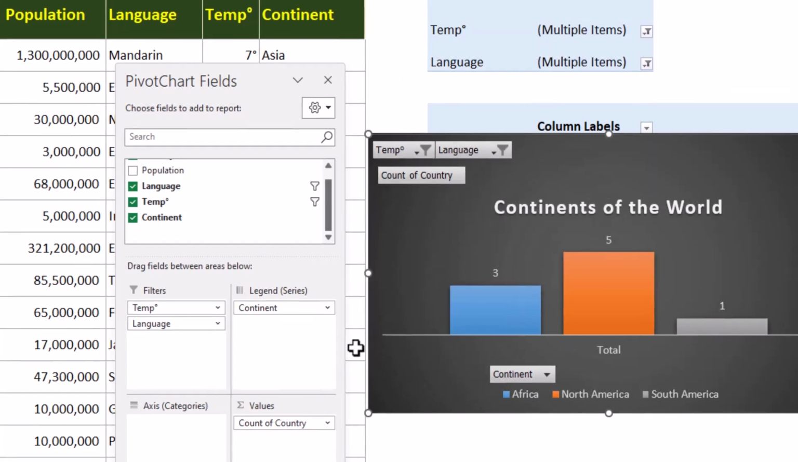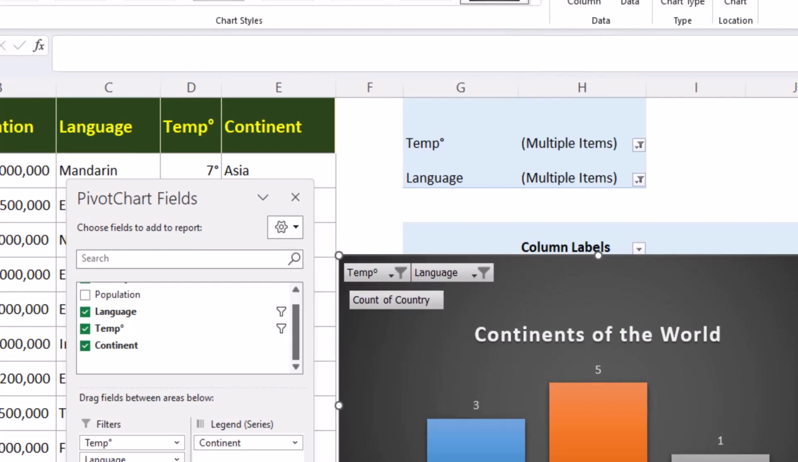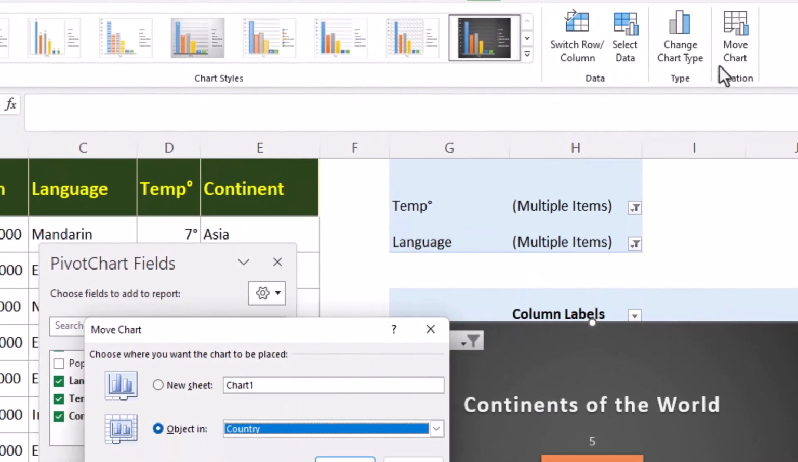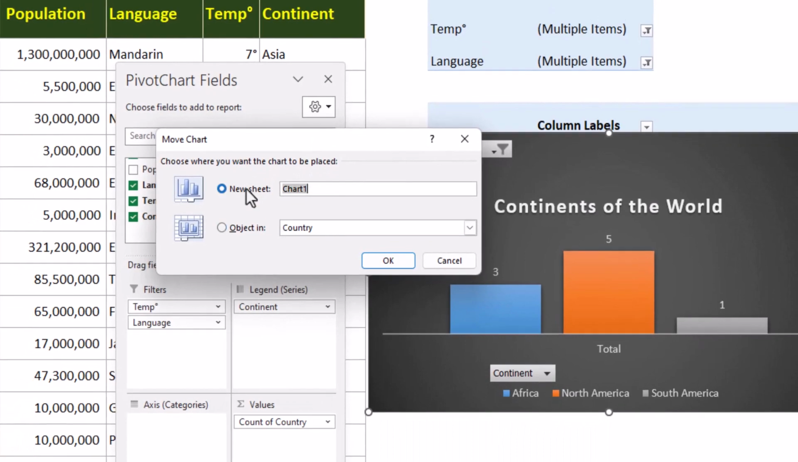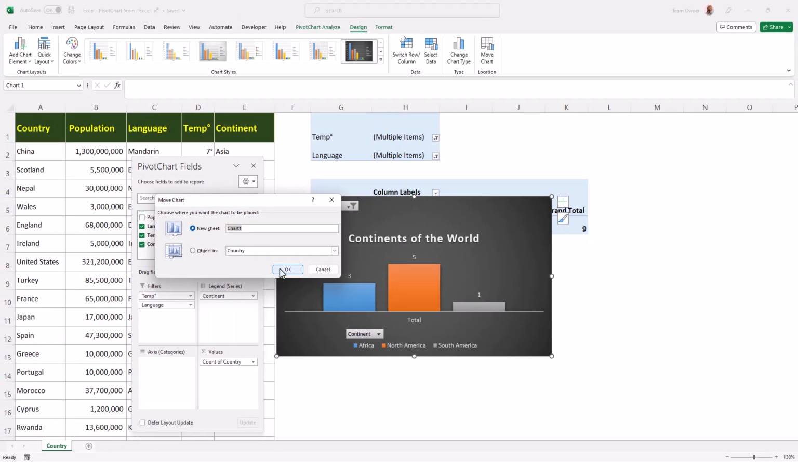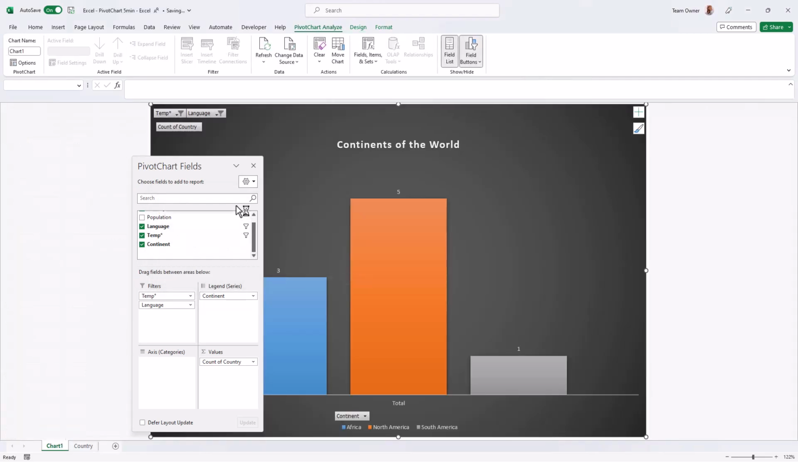Before presenting this lovely chart to our boss, let's move it to its own worksheet. This is looking good, folks.